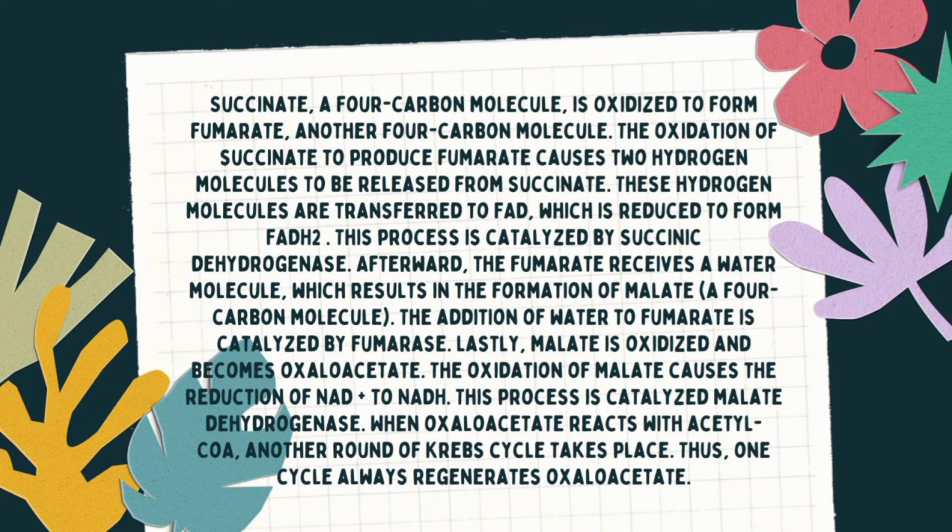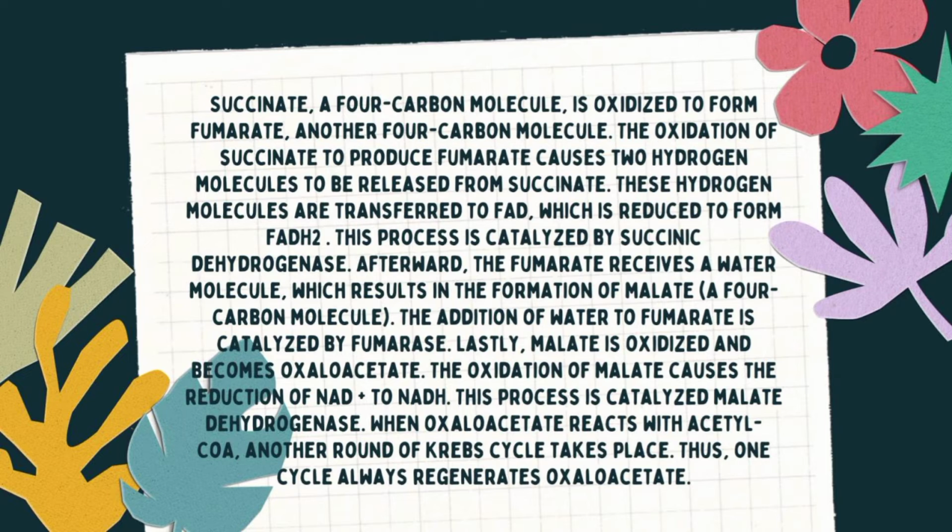Succinate, a 4-carbon molecule, is oxidized to form fumarate, another 4-carbon molecule. The oxidation of succinate to produce fumarate causes 2 hydrogen atoms to be released from succinate. These hydrogen atoms are transferred to FAD, which is reduced to form FADH2. This process is catalyzed by succinate dehydrogenase.